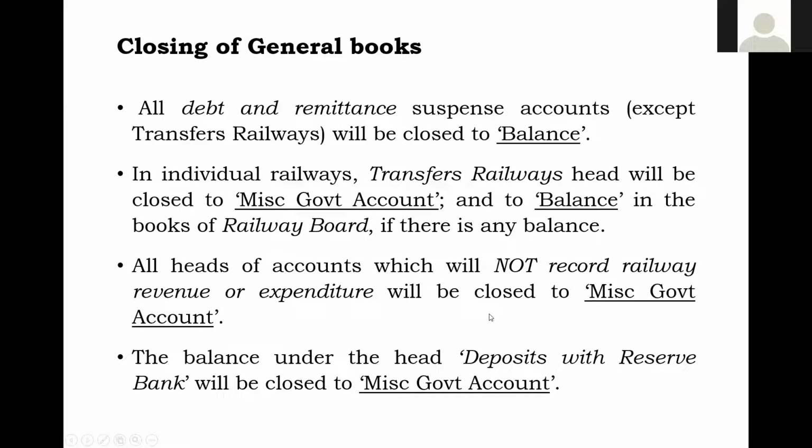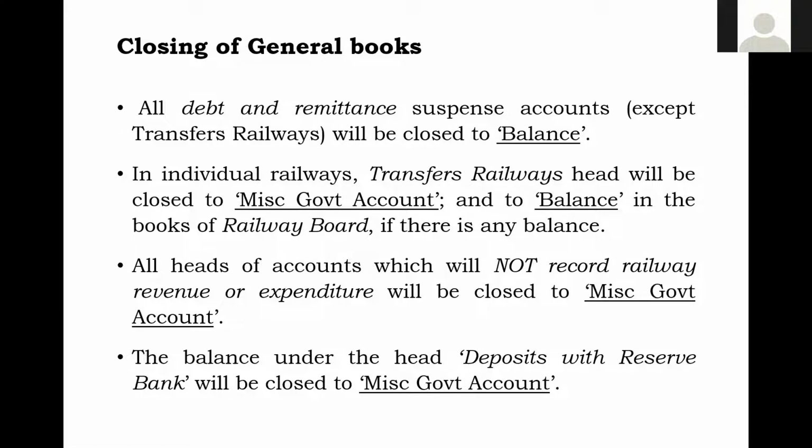And one more important, last one, the balance under the head deposit with reserve bank. ये deposit with reserve bank वो क्या होते हैं? हमारा रेलवे का कैश बुक होते हैं. तो उसमें जो भी बैलेंस है that will be closed to miscellaneous government. Why miscellaneous government? Because that money belongs to government. It should go to government. So it will be closed to government. So there ends the matter.